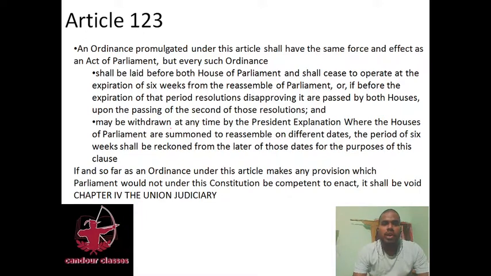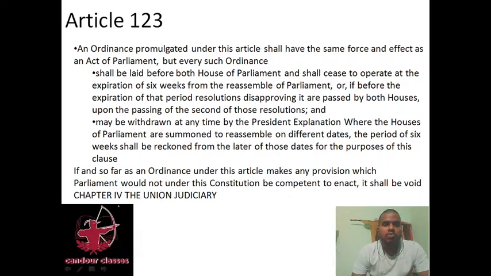That law will exist, and within that time period, that law has to be passed by both the houses, or by the second of those resolutions. Within six weeks of implementation of that law, it has to be passed by both houses.